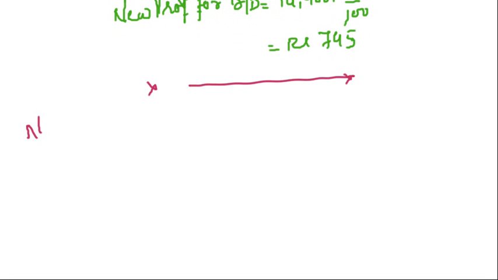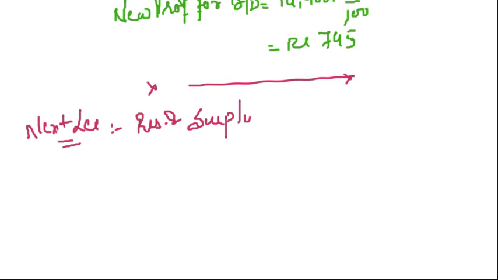In the next lecture, we are going to start with a new topic, that is reserves and surplus. Treatment of reserves and surplus in case of retirement of a partner. This topic we have also covered in the last two chapters, that is change in profit sharing ratio and admission of a partner. But we will discuss it in short here also.